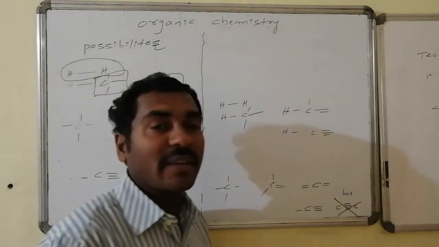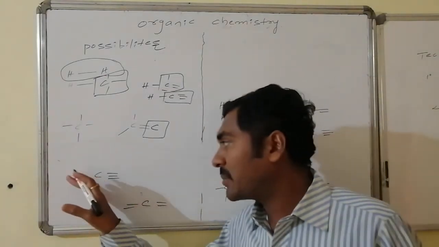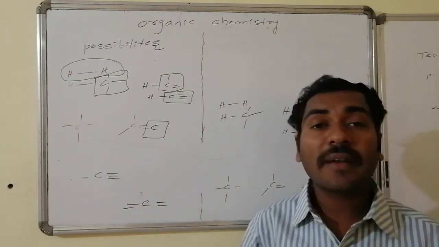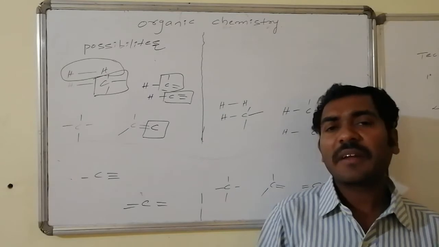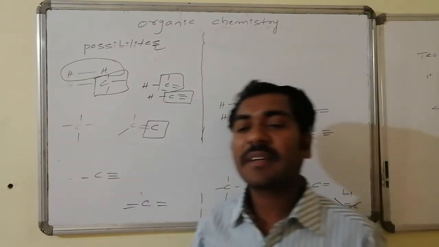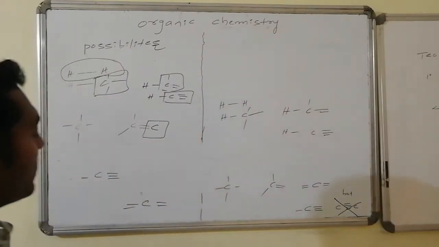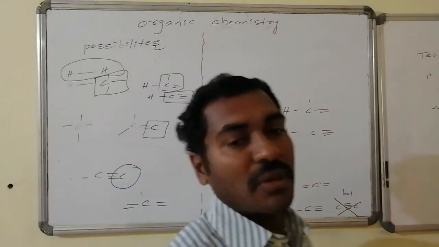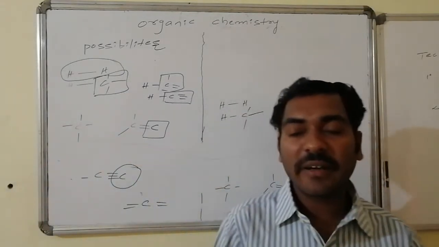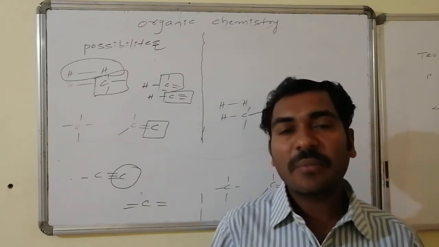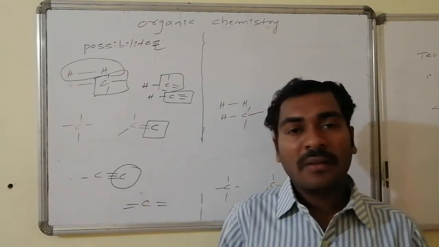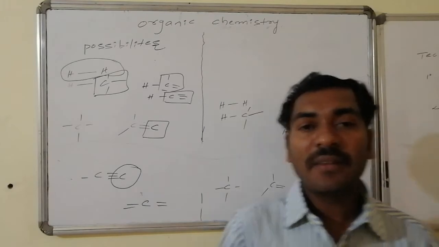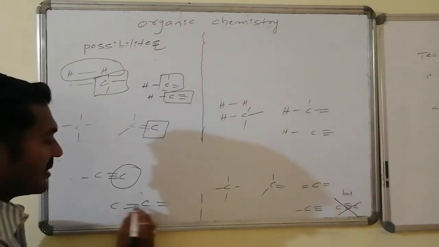Similarly, if we go for the next part, that is carbon followed by one sigma bond at one side and triple bond at the other side. This one sigma bond can be formed by either carbon or the hydrogen, but whereas the triple bond combination just occurs with the carbon, because it is also primary combination. Yes. And in the last case we are having 2 double bonds towards left as well as the right sides of the carbon. These 2 double bonds can be formed only with respect to carbon, because in the part of primary chemical combination, hydrogen is not eligible to form any of the double bonds. Hence here the possibility is carbon and carbon.